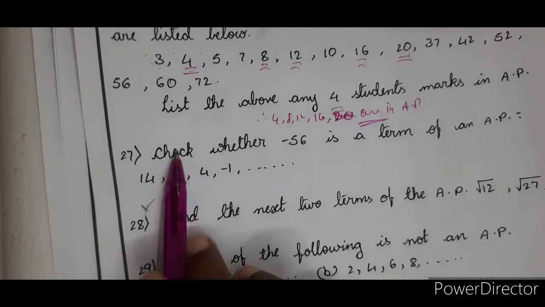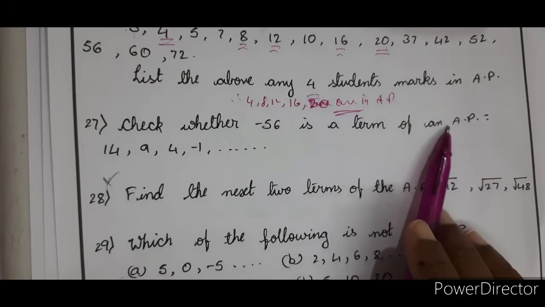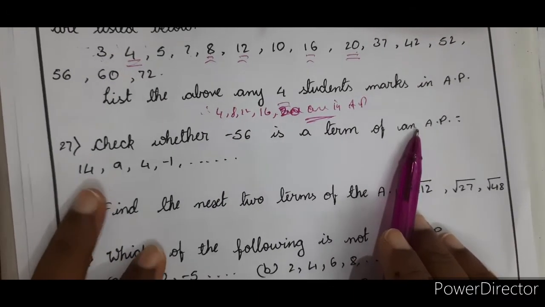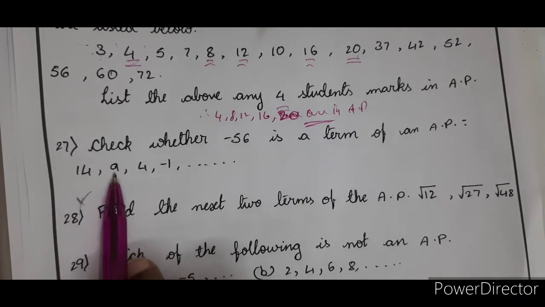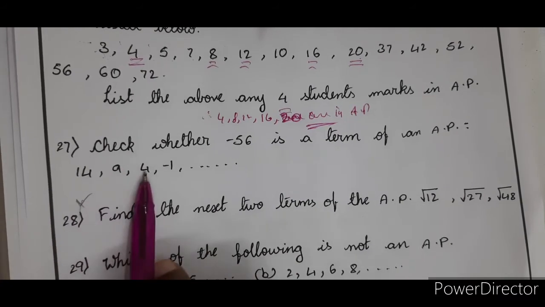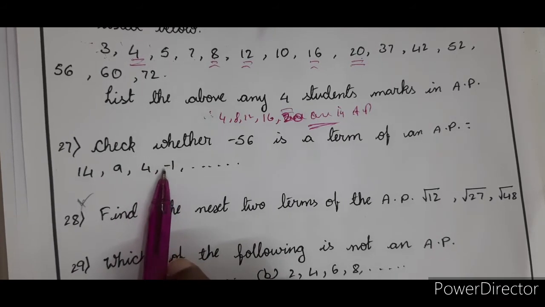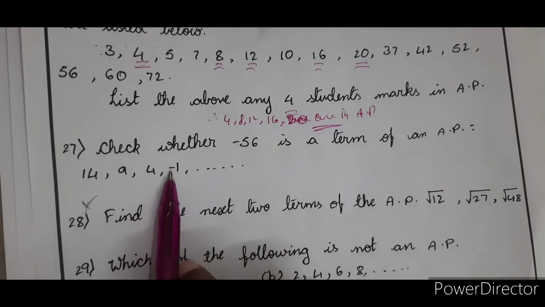Right. Now the next one. Check whether minus 56 is a term of an AP or not. Minus 56 is a term of AP or not. So let us see the AP: 14, 9, 4, minus 1. What is the difference here? Minus 5. Now 4 minus 5 is minus 1. Right. Now this one, I want minus 56 here.